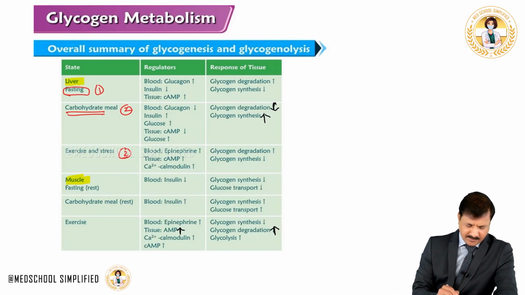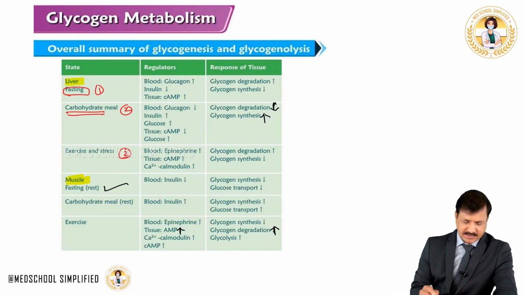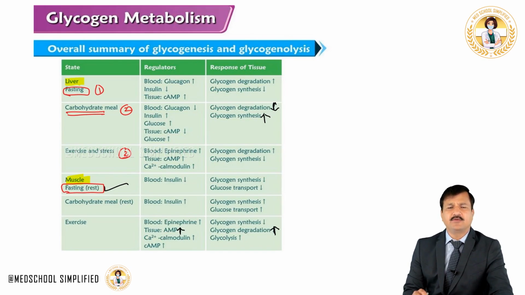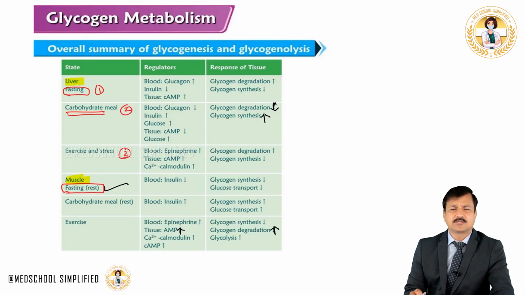Now in the muscle what happens? Muscle fasting and resting condition. Let's consider that. Person is in fasting condition but resting. So under fasting and resting, there is no role of glucagon in the muscle glycogen metabolism. So we will have to look only at insulin and epinephrine's